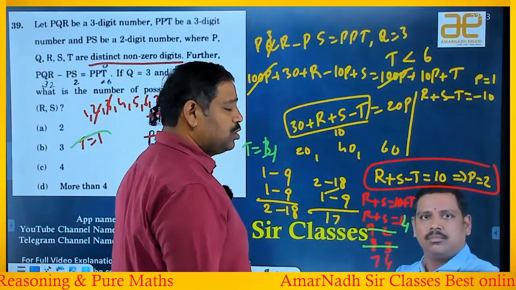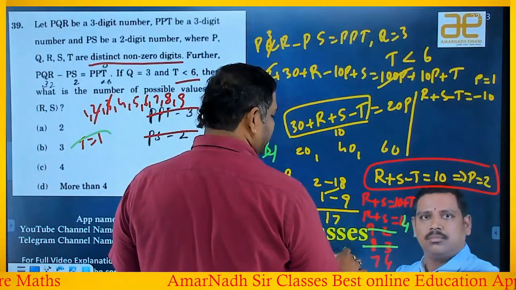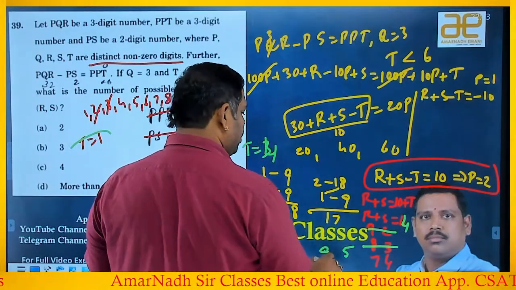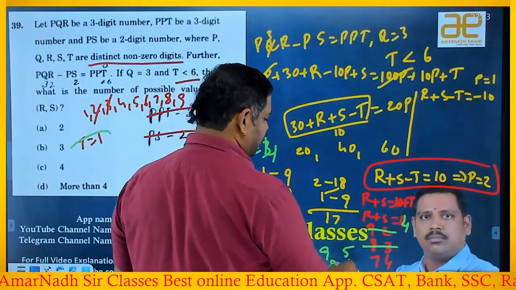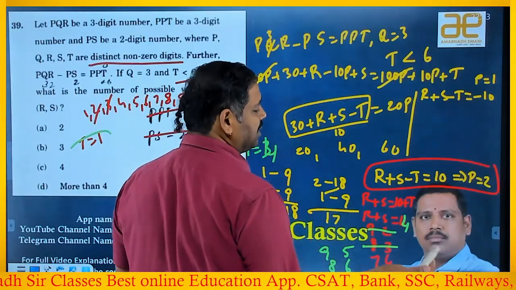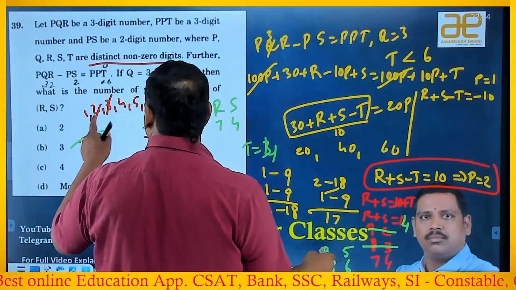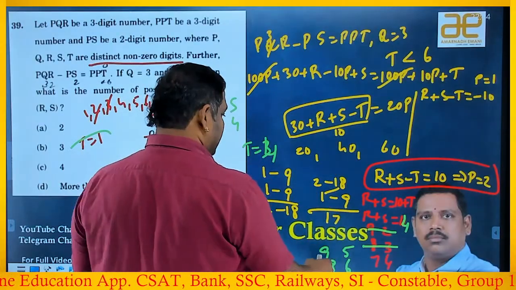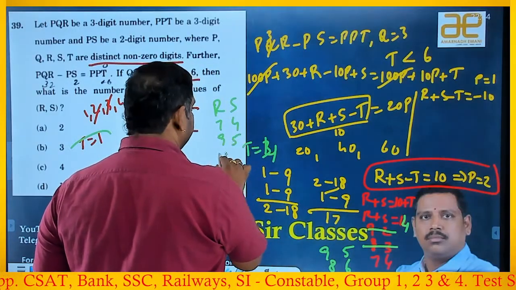R plus S is equal to 14 means the values that you will get, where you will get 14, is 9 and 5 is one possibility. 8 and 6 are another possibility. Any other possibility? 7 and 7 is another possibility, which is not a possibility because 7 and 7 means both are equal, all are distinct. That should not be. 9 and 5 are vacant, fine. 8 and 6 are also vacant. So it can take 9, 5 and 8, 6 also.